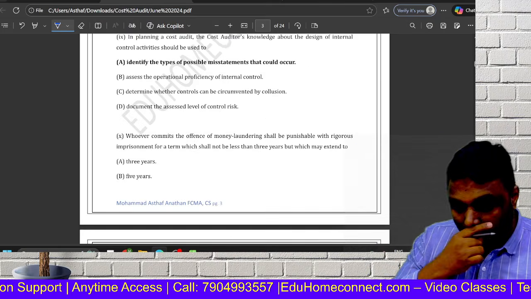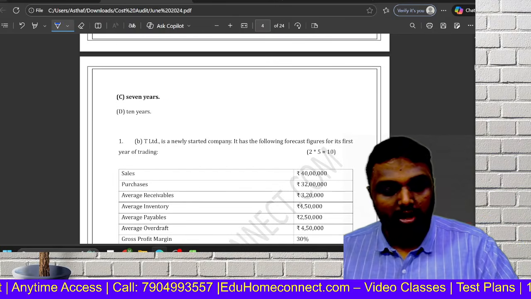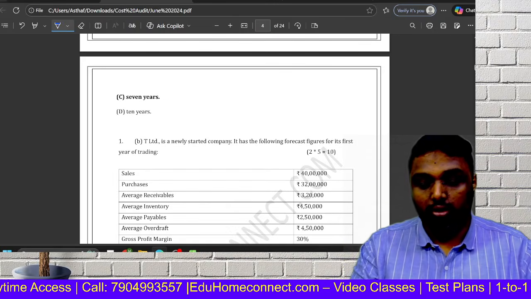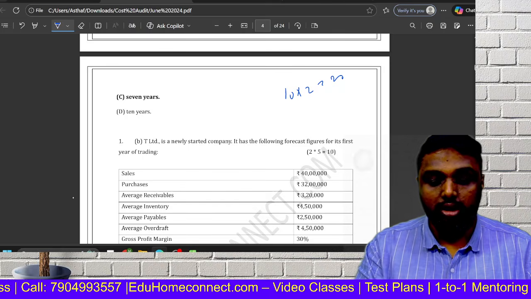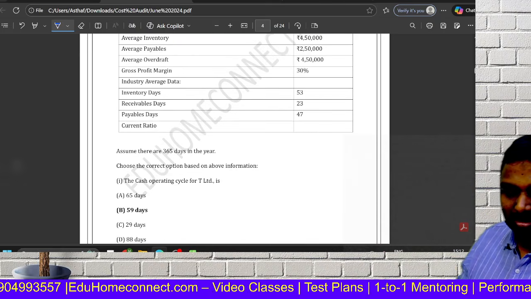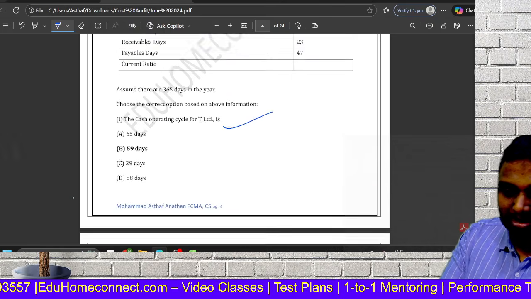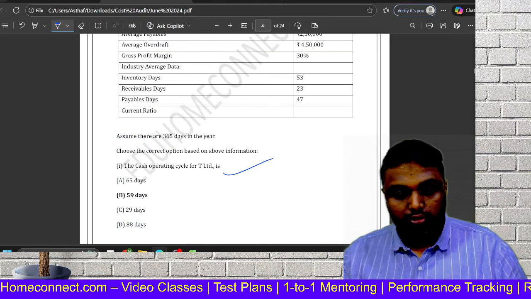So the regularly continuing question, I have highlighted the correct answer in bold also, which will help you. And as all of you know, 10 into 2, 20 marks are coming as MCQ, then 5 from a paragraph like this. They will give a paragraph like this and they will ask you a question: what is the cash operating cycle? What is the current ratio? How to do this type of question, friends?